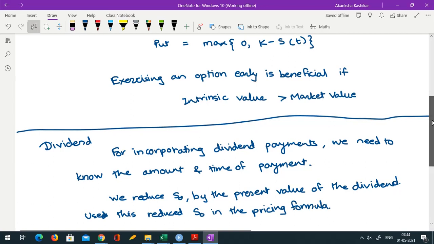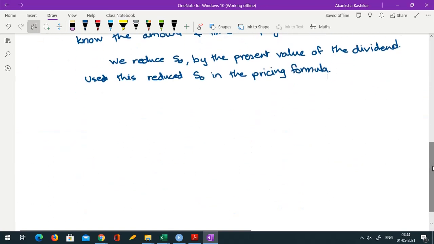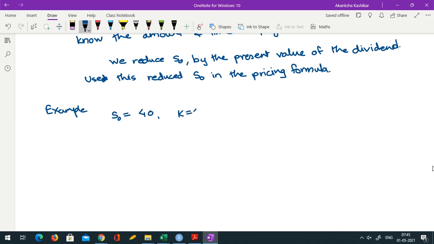Okay, use this reduced S0 in the pricing formula. So let us take one example to see how this works. Suppose we have an asset, a share whose current price is 40 and strike price is also 40. Sigma is given to be say 0.3. The risk-free rate of interest is suppose 0.09 and T is 6 months.